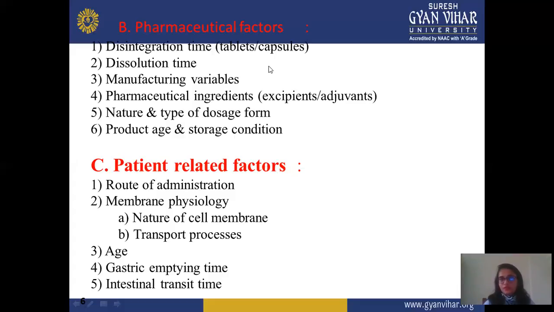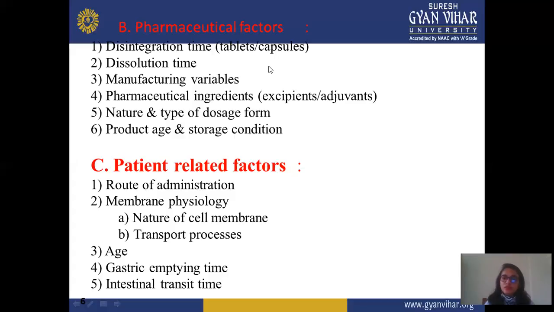Next is manufacturing variable. In manufacturing variables, too many conditions are responsible for affecting the absorption rate. Maybe the machines are not properly set, or not properly sterilized, and contain some contaminating particles which may affect the absorption rate.